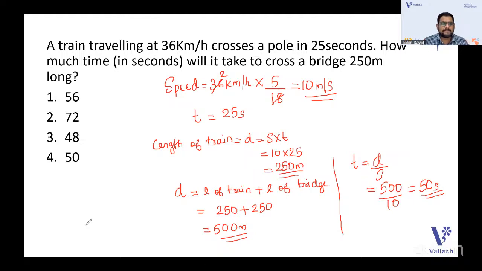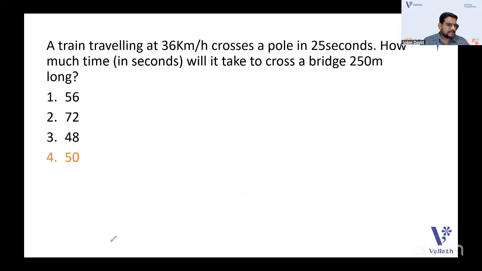50 seconds is the answer. Yes. Can we move on to the next question? Yes. Deba, Lakshmi, Indradeep, all answers are correct. Thank you. I think you're enjoying this session.